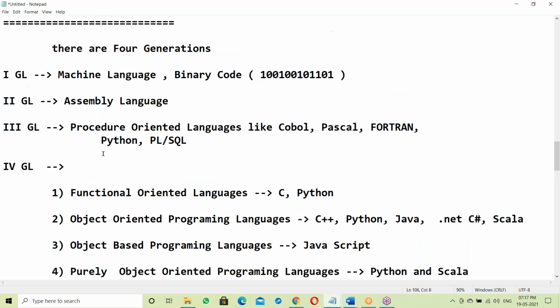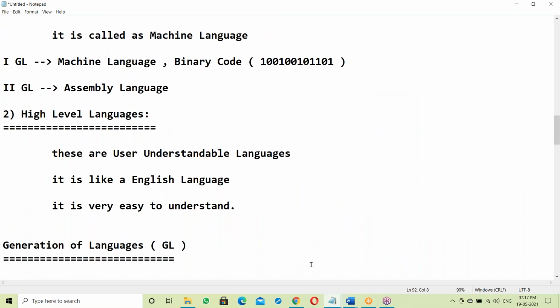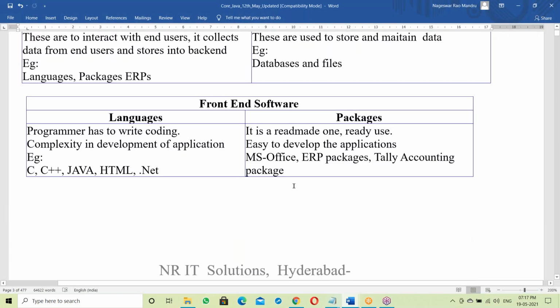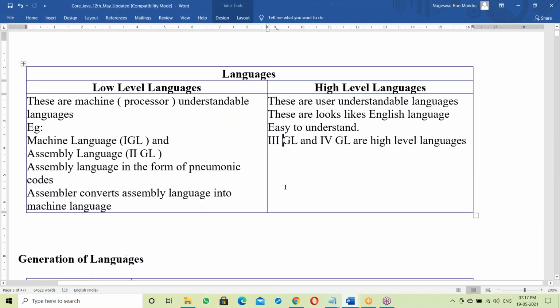So these are different languages of different generations. This is the introduction. Now you can understand Java features very clearly. The basics are complete here.